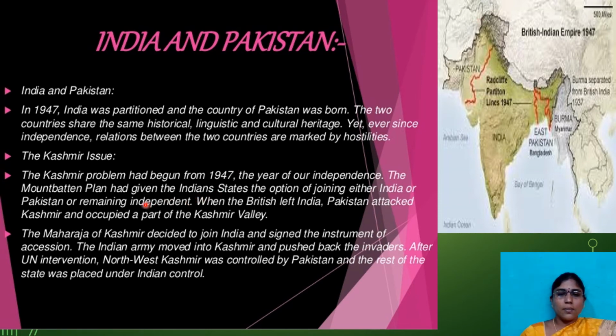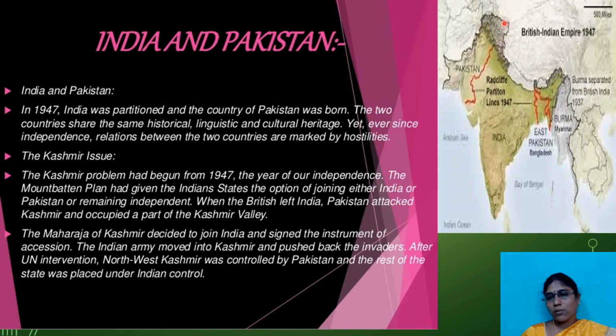And here, the Mountbatten Plan had given the Indian states the option of joining either India or Pakistan or remaining independent. When the British left India, Pakistan attacked Kashmir and occupied a part of the Kashmir Valley.